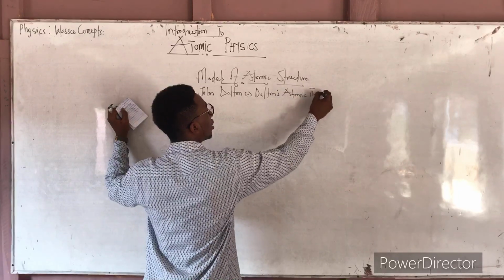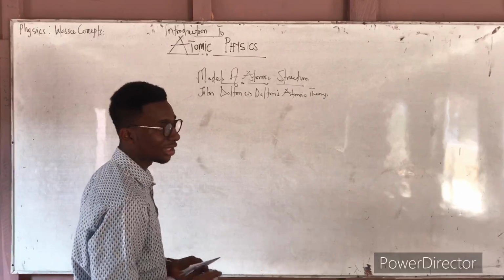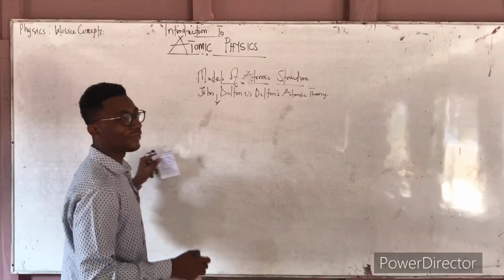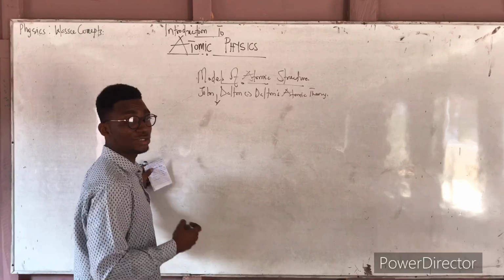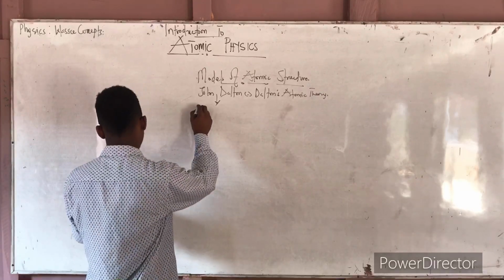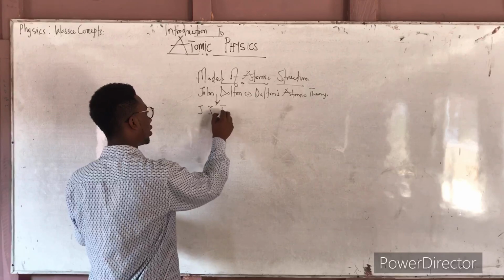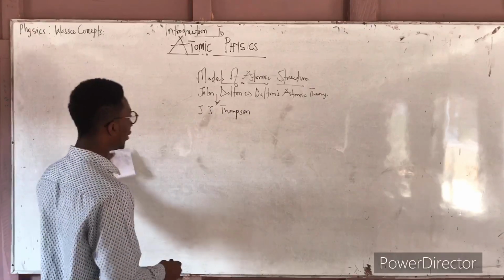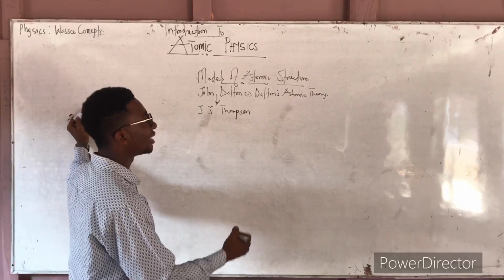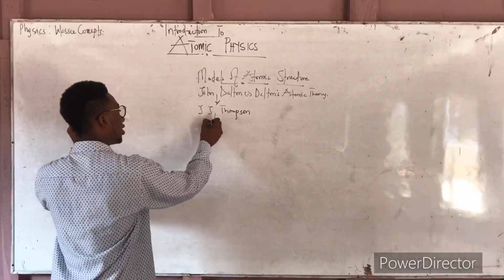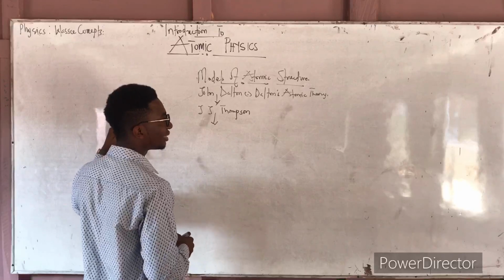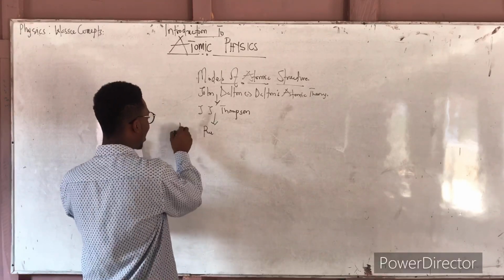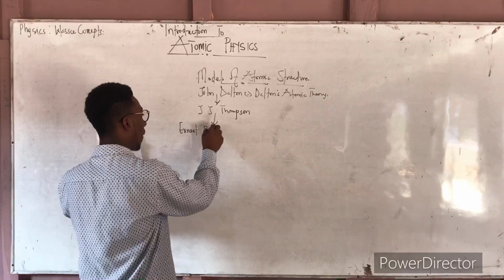After Dalton, who had a lot of limitations and couldn't explain a lot of principles, it was modified by J.J. Thomson. He also brought his studies on atomic structure, and it was later modified around the 20th century by Ernest Rutherford.